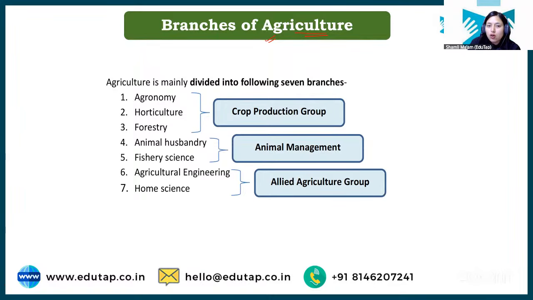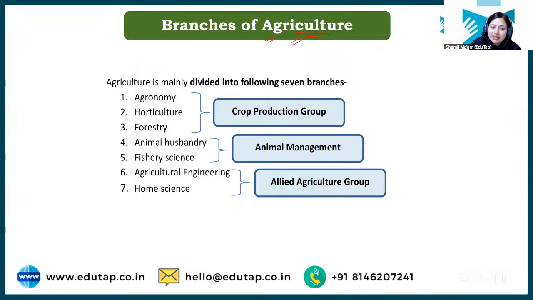So, in order to make the study of agriculture easy, agriculture has been divided into different branches, okay? You cannot study agriculture all at once. You might have seen in your syllabus that fisheries is a different chapter, animal husbandry is a different chapter, and farm engineering is a different chapter. Why is this done? Because you cannot read about everything in agriculture at once, right? So a division has been made, and it has been divided into seven major groups.